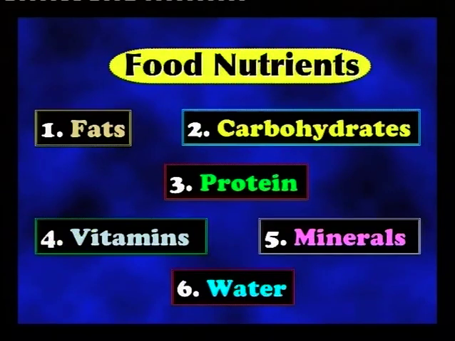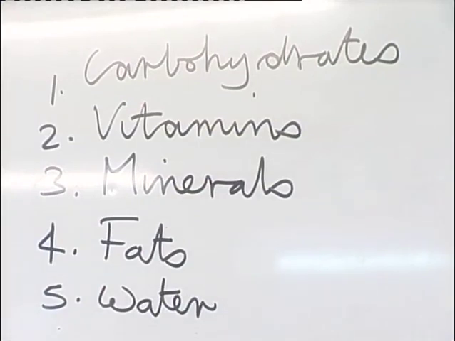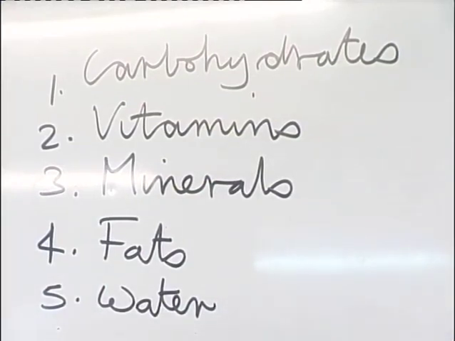How many do we have there? Carbohydrates, vitamins, fats, minerals, and water. Okay, these are the nutrients that we have in every food that we eat.